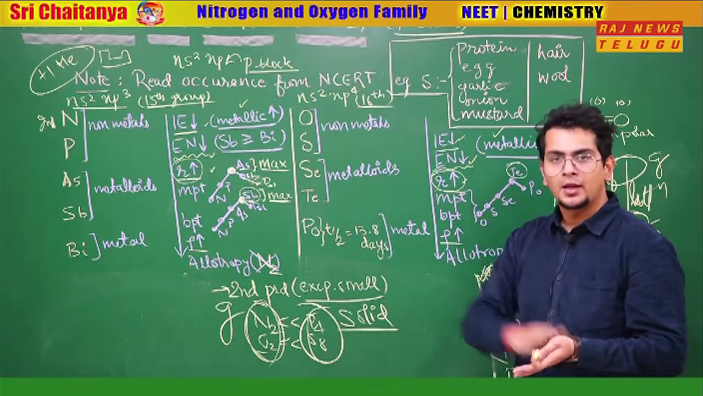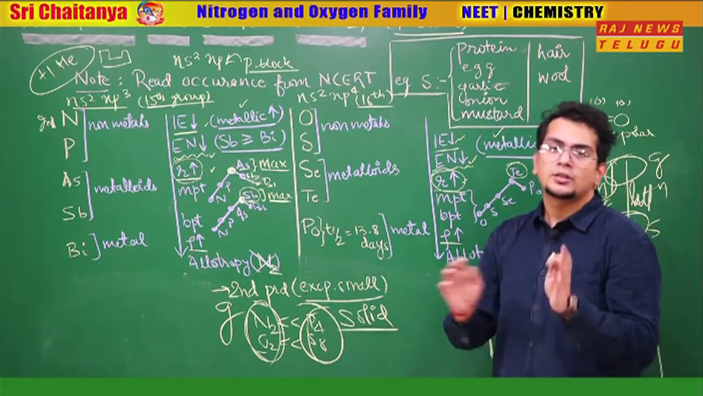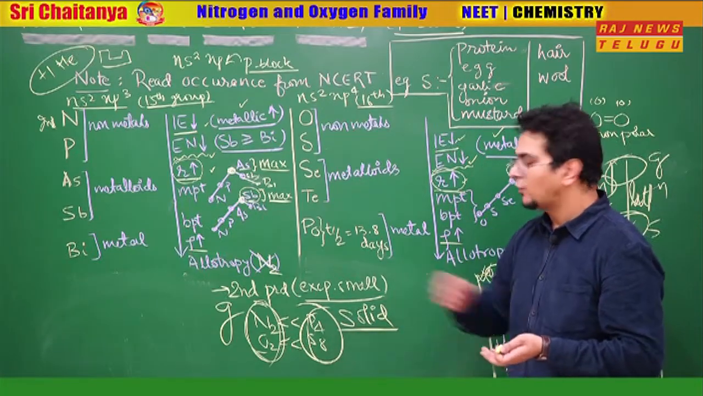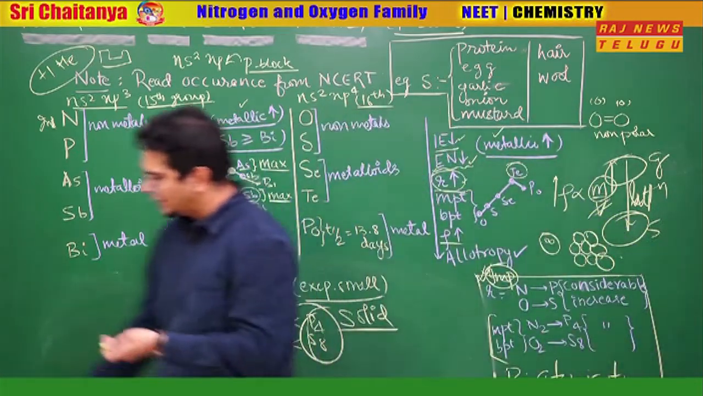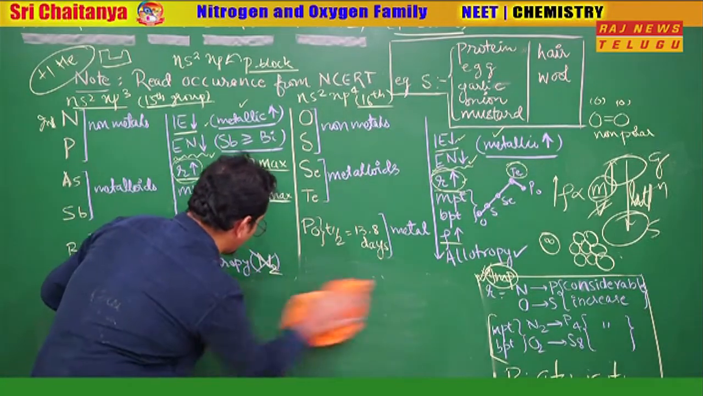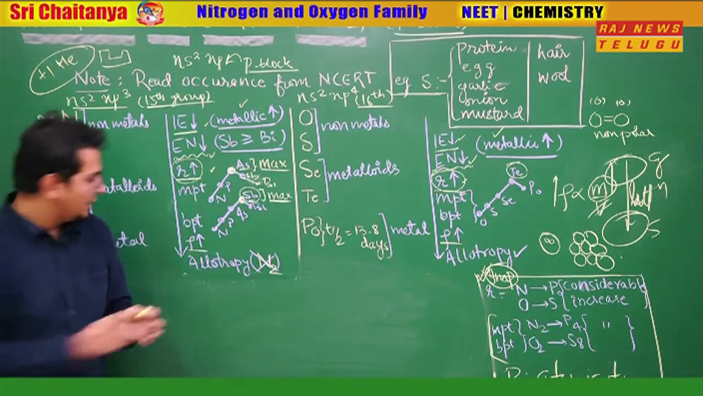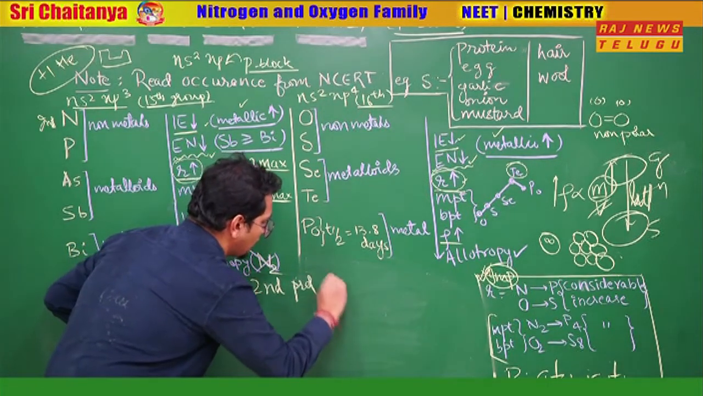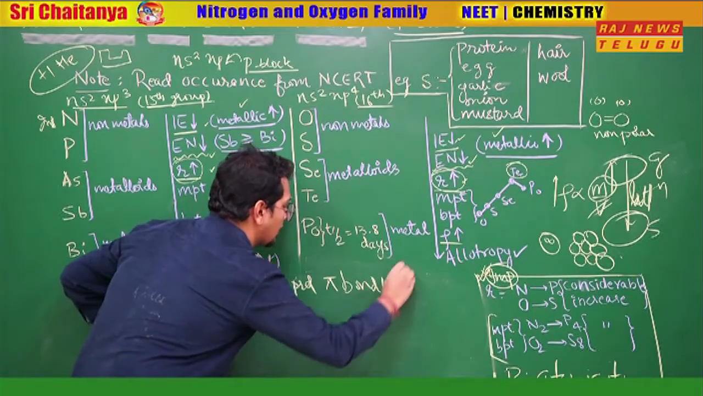Now you will have the doubt in your head, sir, still there is a problem: why does it form only N2 and O2, why do they form P4 and S8? For that we have another simple logic, another simple trick here. If you have read your boron carbon family properly, you would know a small fact there that second period pi bonds are very good.